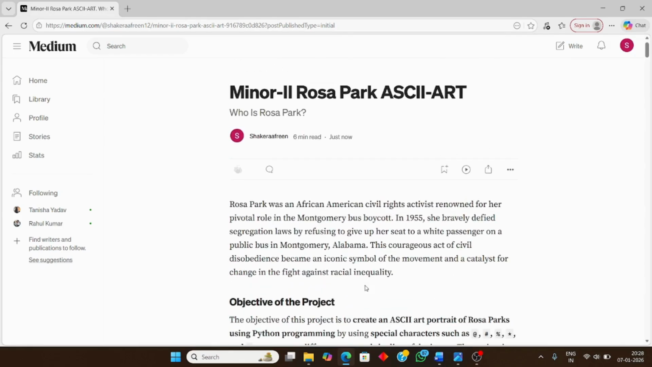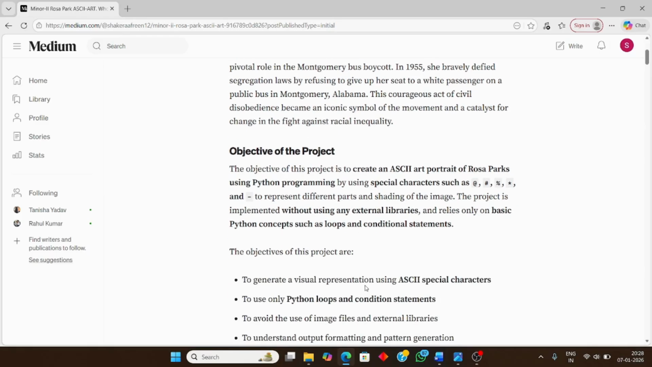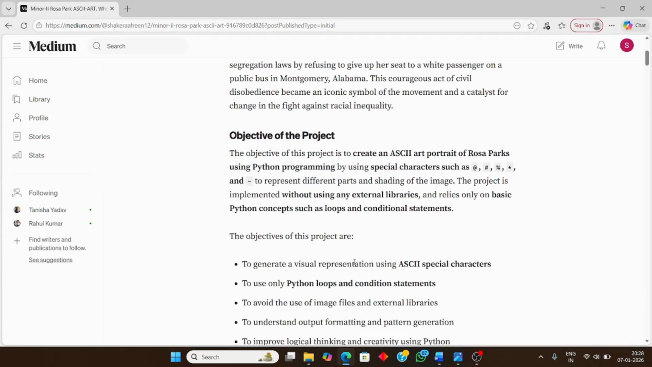Everyone, today we are going to make our minor 2 project on Rosa Parks, converting a normal picture into ASCII art. First of all, we should know who Rosa Parks is. She is a very brave and civilized person. She lived in America, and she was well known for fighting against racial discrimination against Black people.